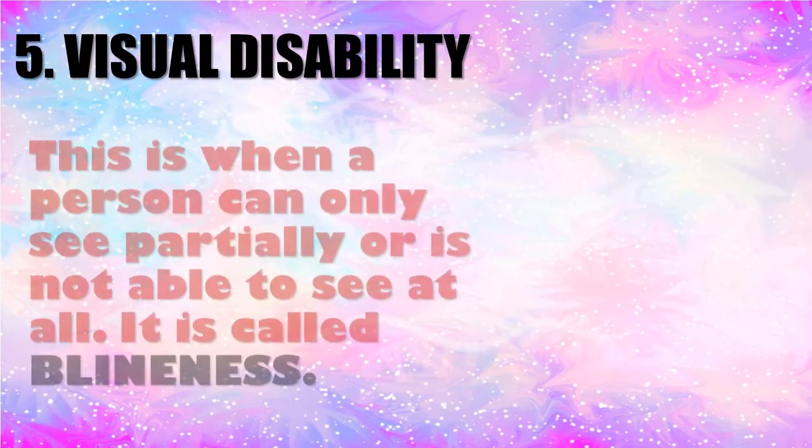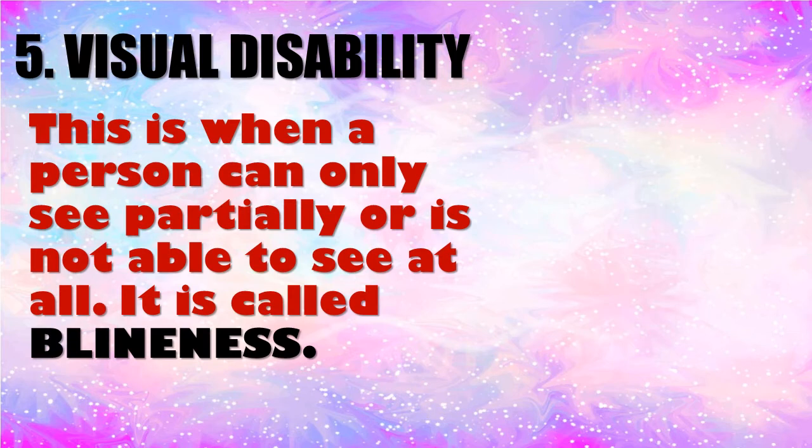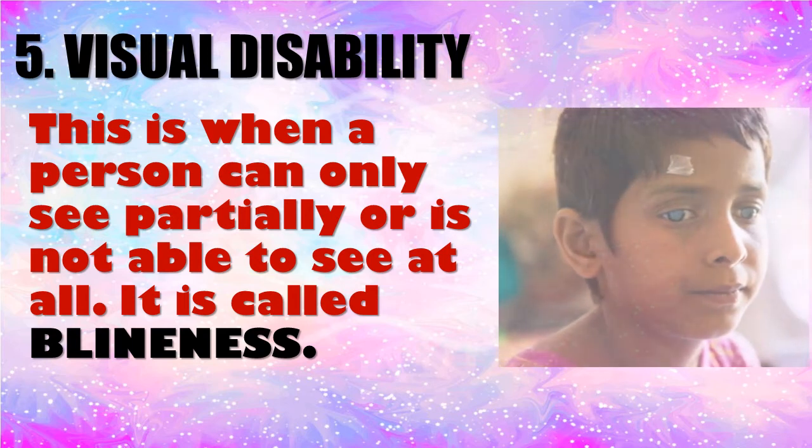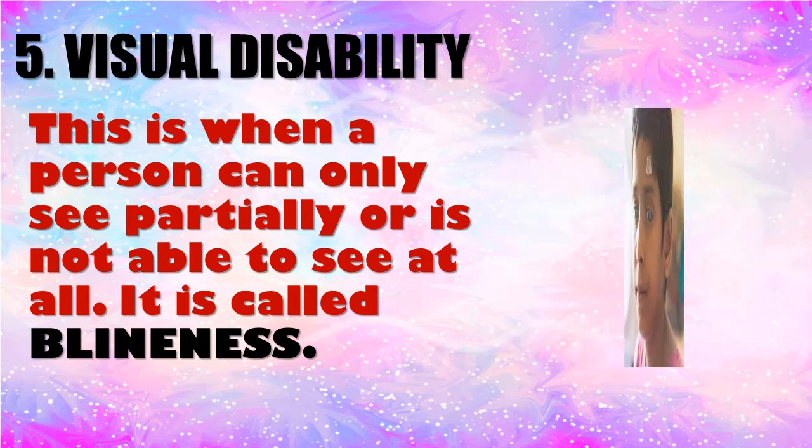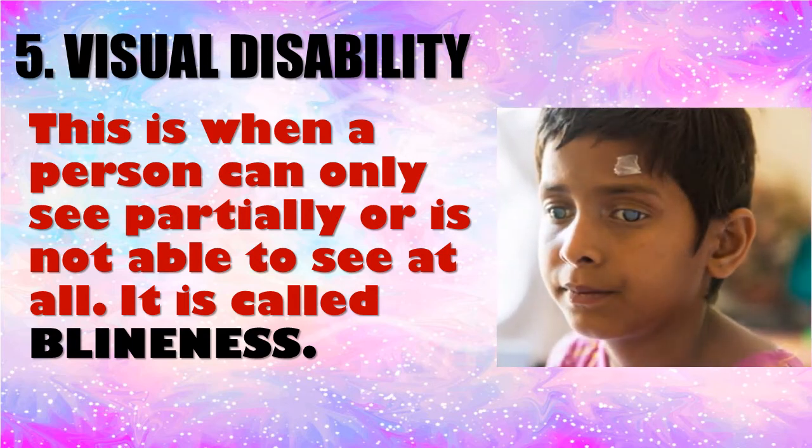Another disability is visual disability. This is when a person can only see partially or is not able to see at all. When it's not able to see at all, it is called blindness. That's when you hear they'll tell you this person is blind. The person cannot see. In some cases, it's very bad. When it's very bad, that is when you see somebody holding his or her hand to be moving around. The person cannot go on his own.